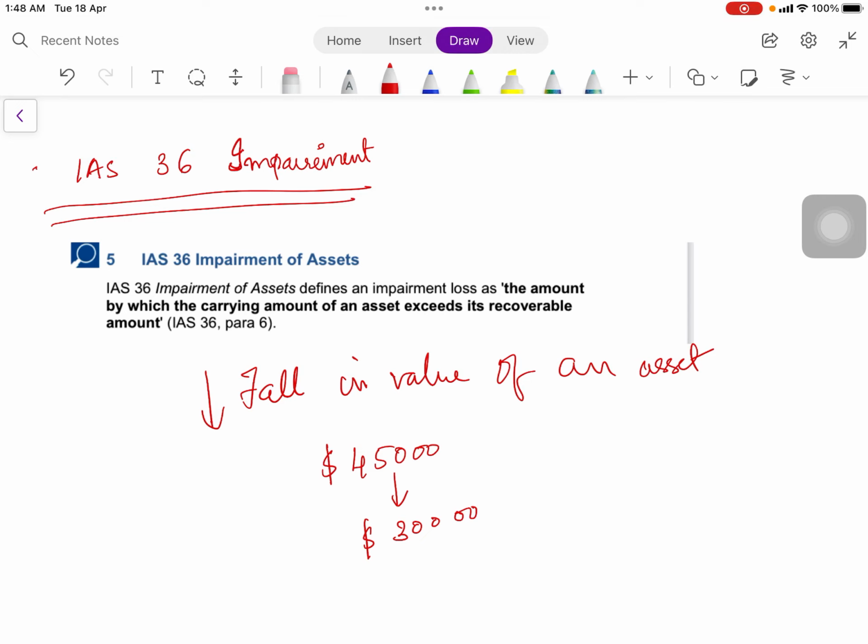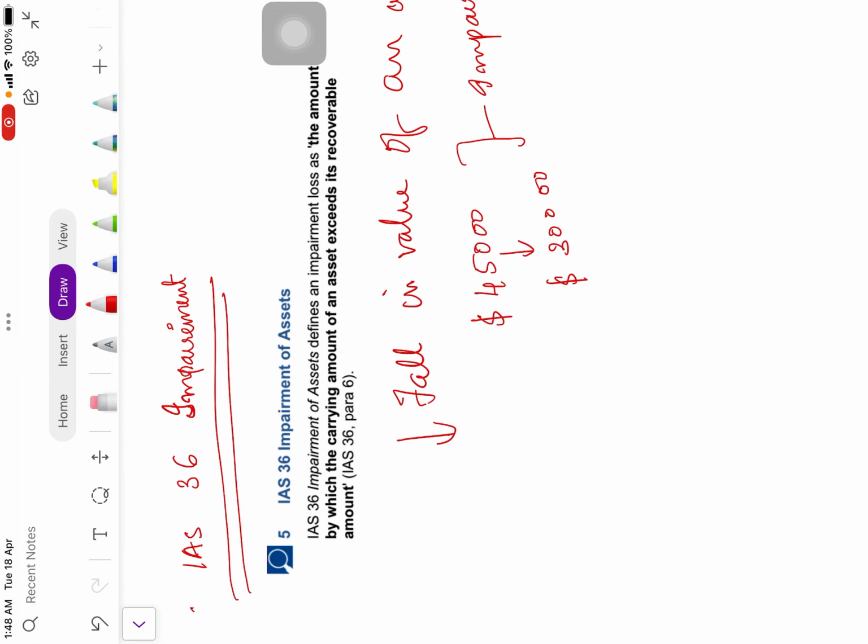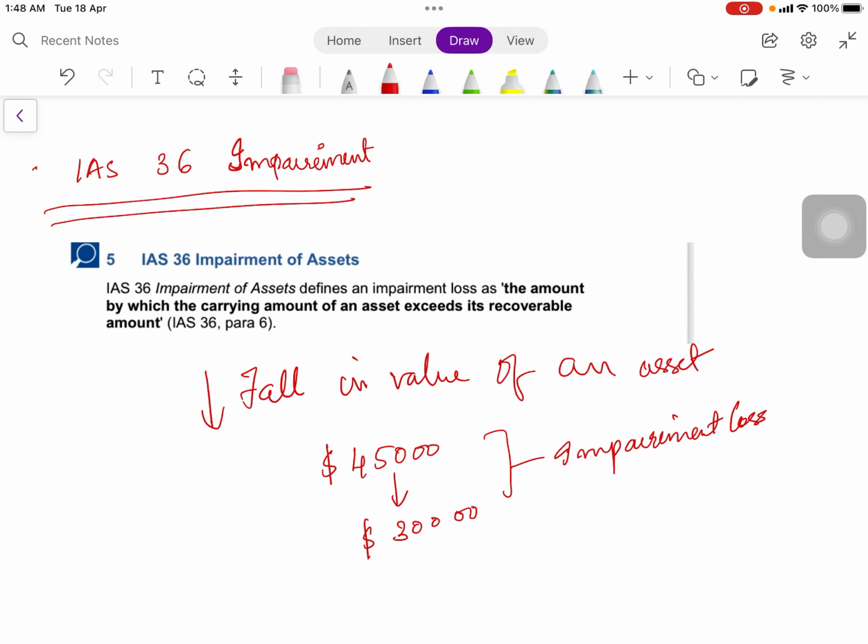The difference is called the impairment loss. That means your asset value has decreased over time suddenly due to some market fluctuations. So this is called impairment loss, and impairment loss occurs due to many reasons. There are some internal reasons, there are some external reasons.